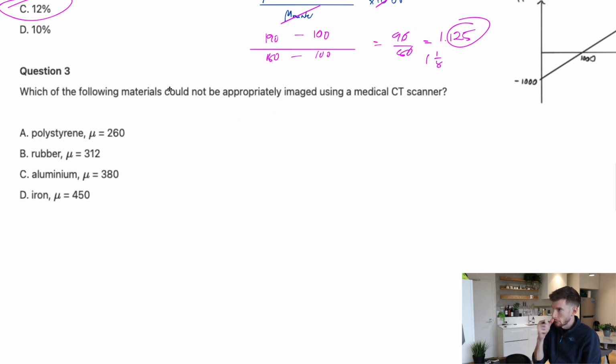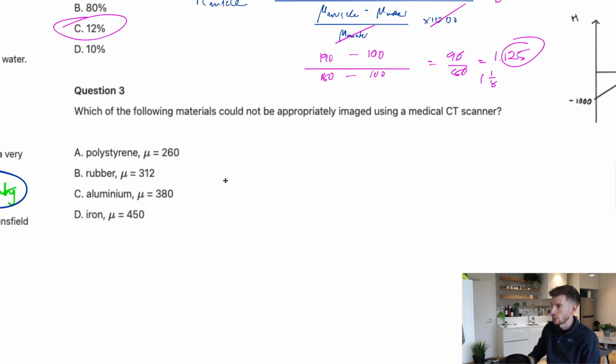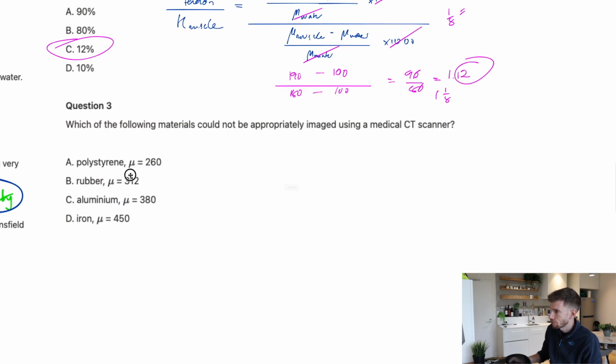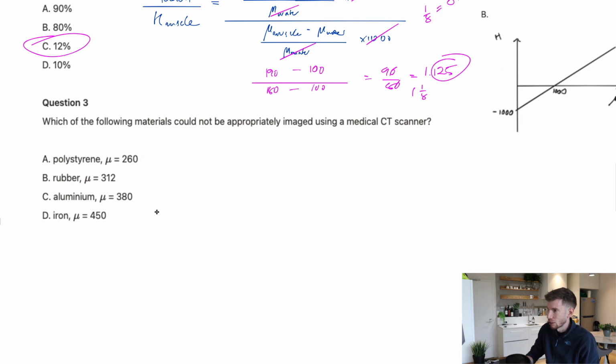So then which of the following materials could not be appropriately imaged using a medical CT scanner? So with this one, it told us in here that it has a range of 2,000. So this is a bit tricky because we don't actually know what the lower and upper limits are. We just know that they are 2,000 H values apart, right? So what that then means is we need to look at, well, something's either below the lower limit or above the upper limit, right?